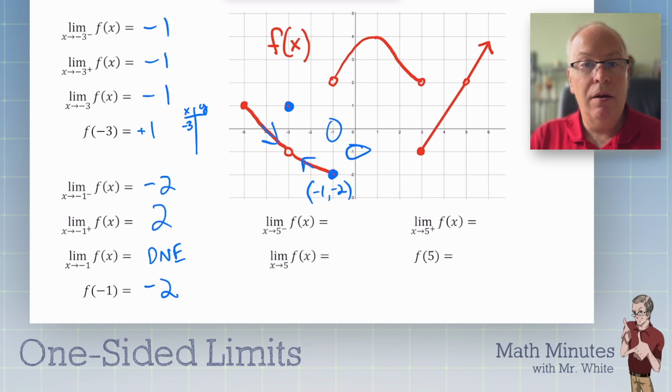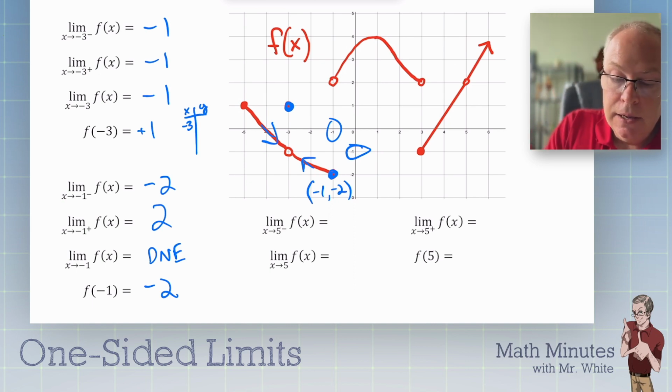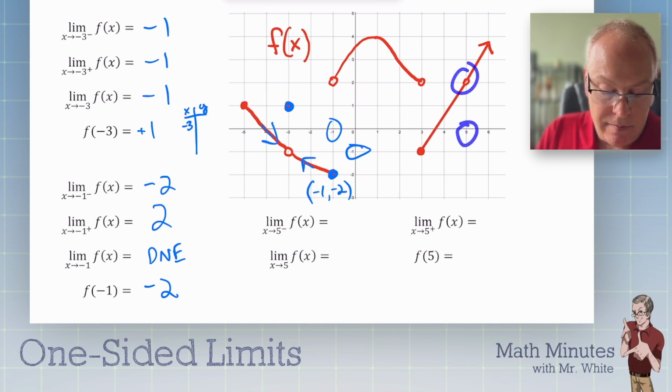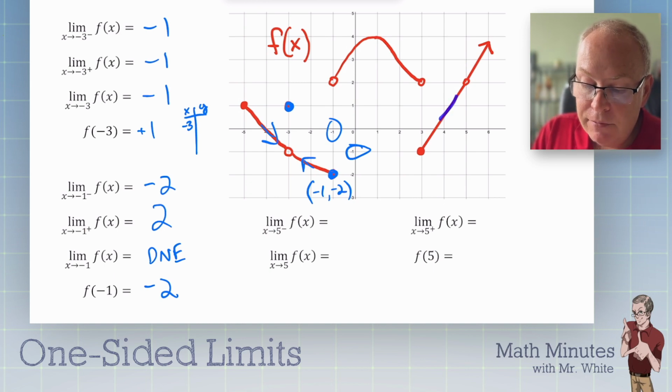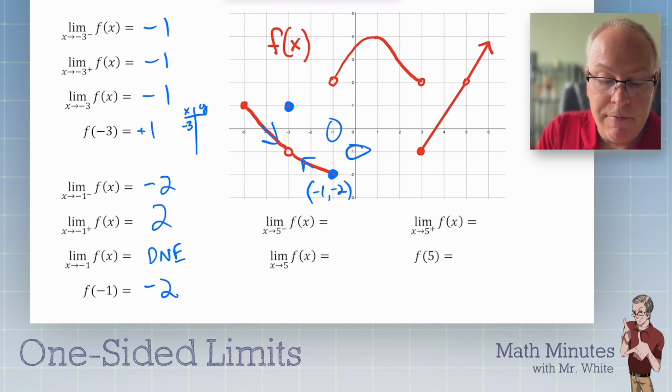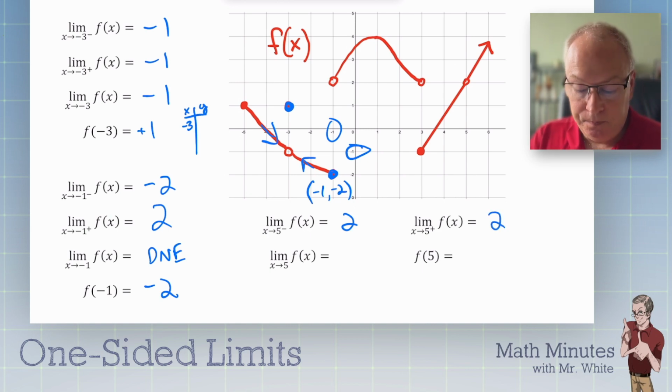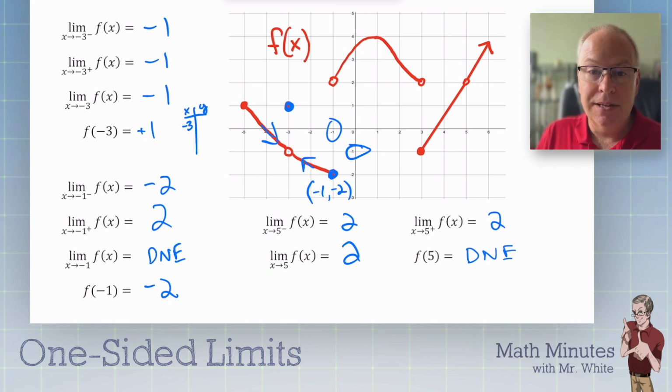All right, finally, what about the situation there on the right? I didn't do anything here on this problem. We are looking over here at 5. How about 5 from the left? That's 2. How about 5 from the right? That's also 2. What is the limit? 2. What is the function there? I don't see a closed circle anywhere. I don't think the function even exists there. There's a little hole in the graph. So this would be does not exist right there.